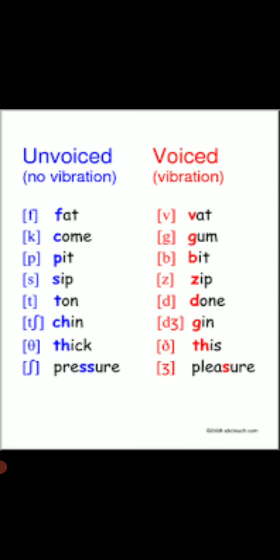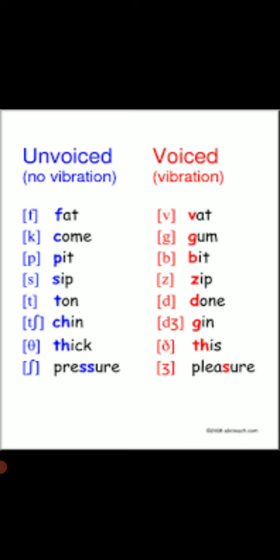Here are the examples: V as in vat, G as in gum, B as in beat, Z as in zip, D as in done, J as in gin, Th as in this, and the J sound in pleasure.